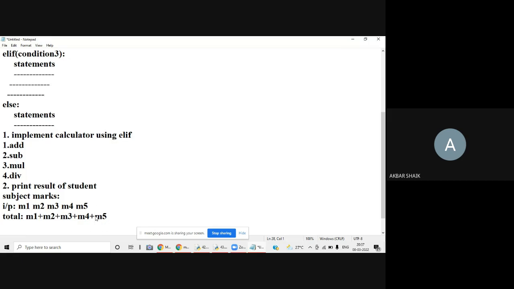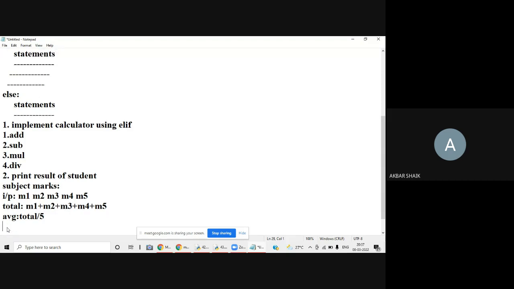Once I get the total, what is our objective? Our objective is the result, not the total, not printing the total, but printing the result. Then I'll get some GPA or average, whatever you can call it. Average is simply total by number of subjects. Here the number of subjects is 5. Then I'll get some average.